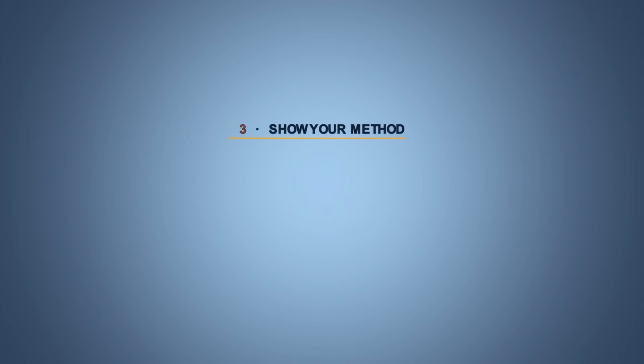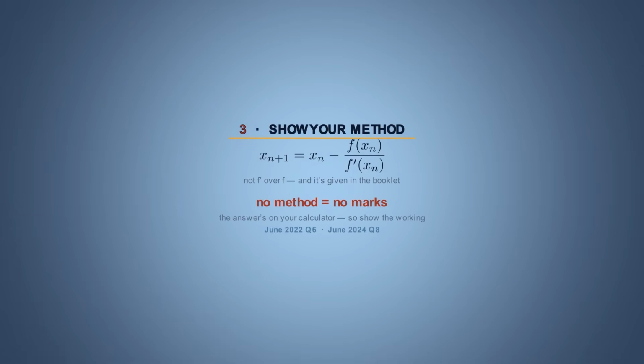Number 3 is writing down a calculator answer with no method. So in a Newton-Raphson question, people quoted the formula with the function and its derivative the wrong way around, even though the formula is given in the formula book. And in 2024, on a question that told students to show every stage of their working, people just wrote the answer and got nothing. The report said it plainly. The answers can be found on a calculator, so no working, no marks.